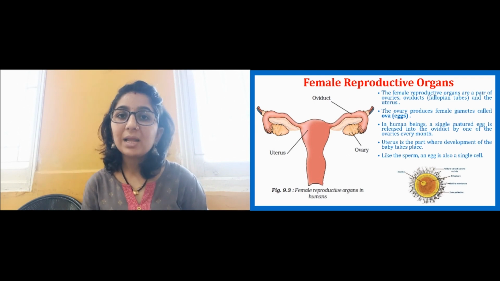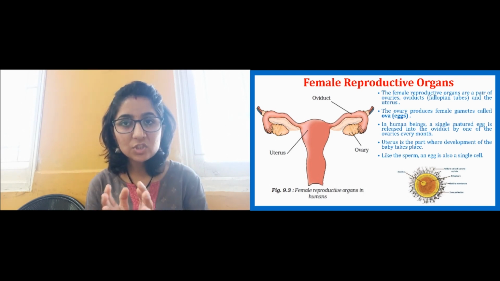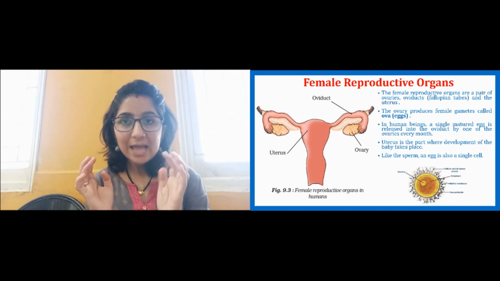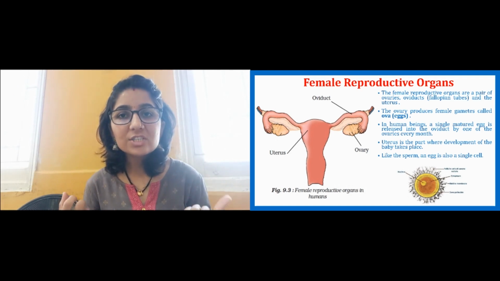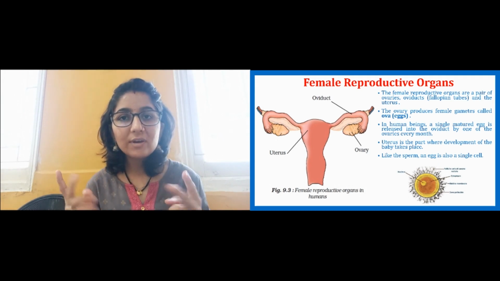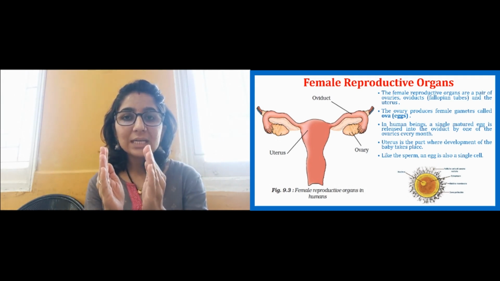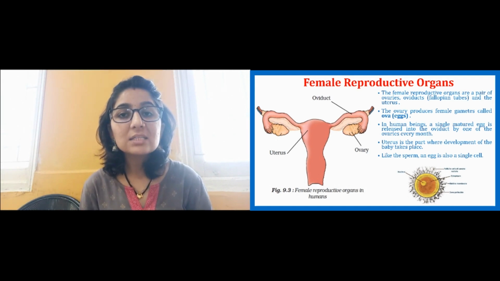Now let us continue with the female reproductive system. It involves a uterus, which is the middle one, the bigger, sac-like structure. On both sides you see the ovaries, which are held together with the oviducts. There are two oval shaped ovaries that continue into the oviducts, two oviducts, and both the oviducts continue into a big sac-like structure, that is the uterus.